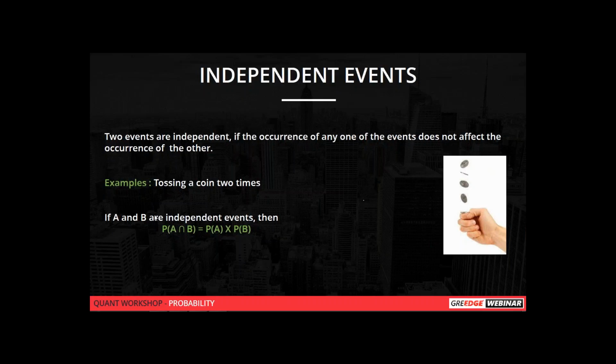Tossing a coin twice means you have only one coin and you're tossing it twice, Nivedita. Tossing two coins simultaneously means you have two coins and you're tossing them at a time. That is the difference between tossing a coin twice and tossing two coins simultaneously.